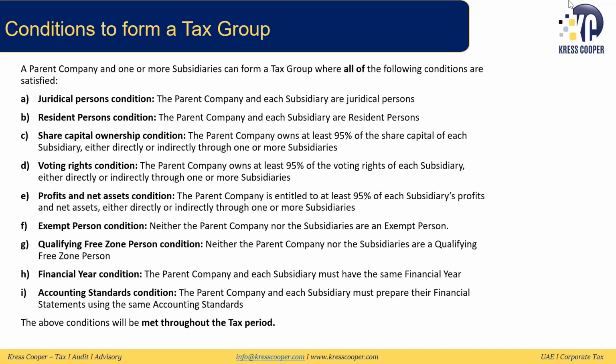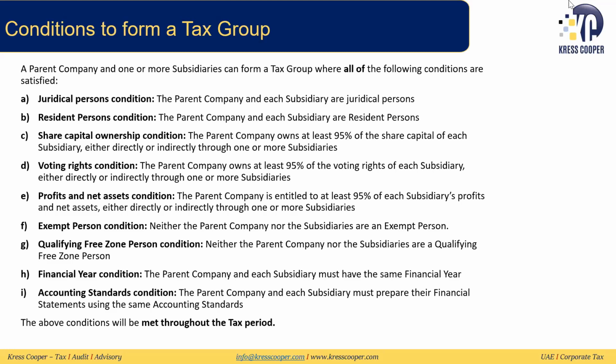The first condition is the juridical person condition. This condition says that the parent company and each subsidiary that is wanting to form this tax group need to be juridical persons, meaning they need to be legal persons. The legal identity should be separate from the owner. So they can't be a natural person. They have to be a company like a private company, public joint stock company, or LLC.